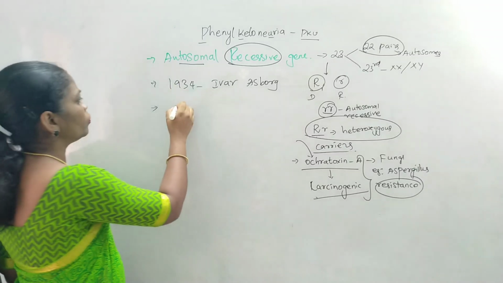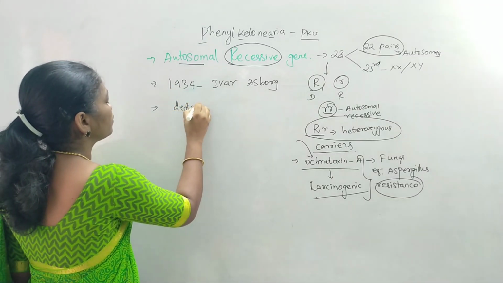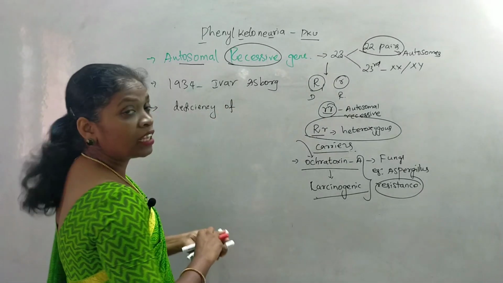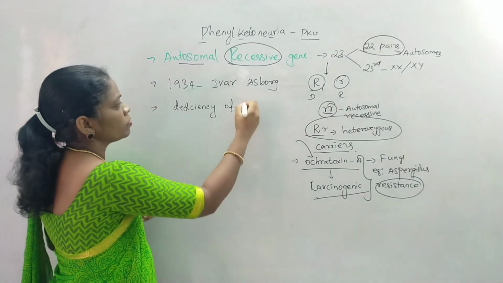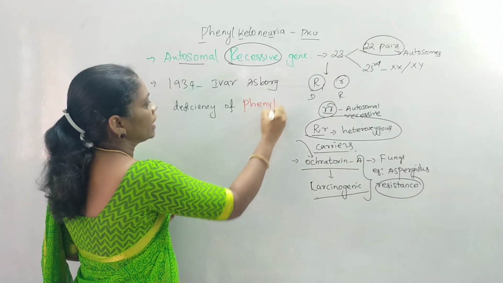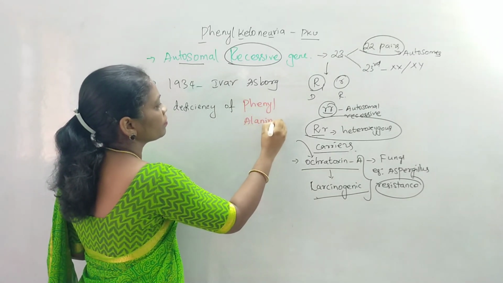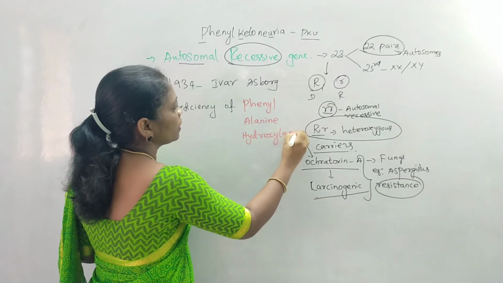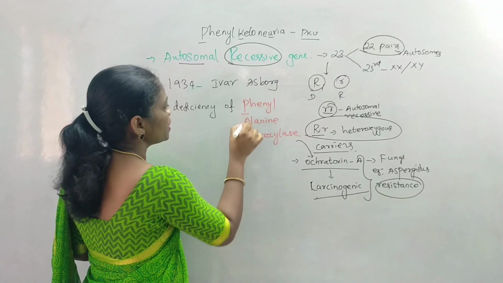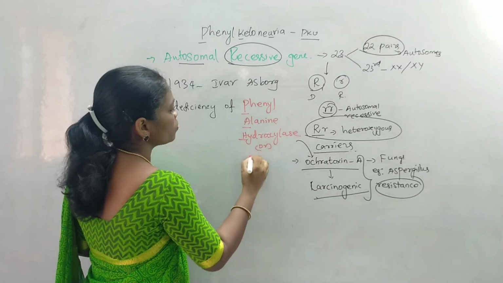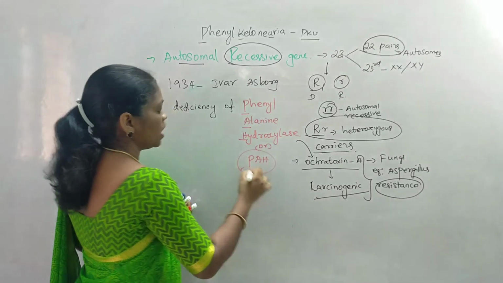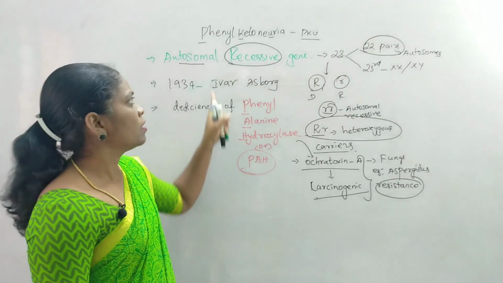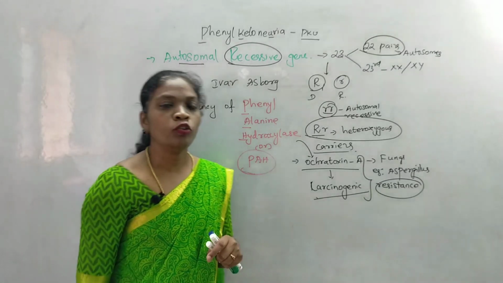This disease is due to the deficiency of phenylalanine hydroxylase enzyme, in short represented as PAH. If the person is deficient of this enzyme, they will be affected by phenylketonuria.